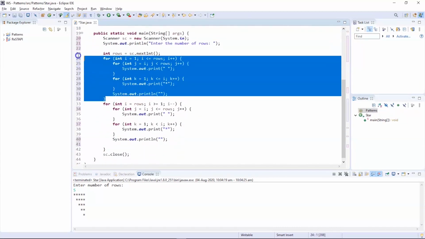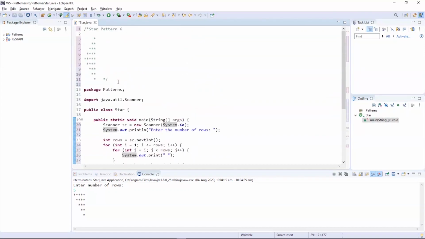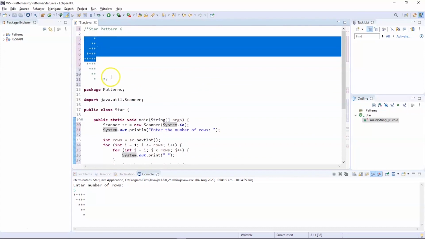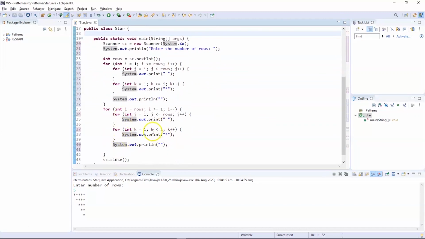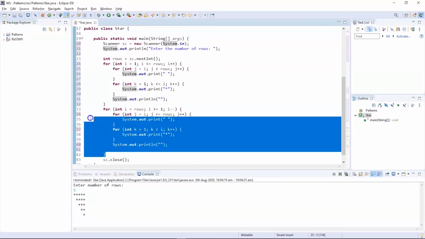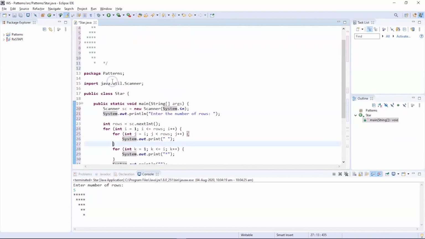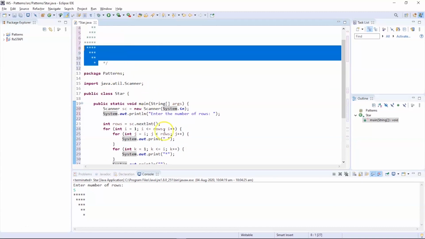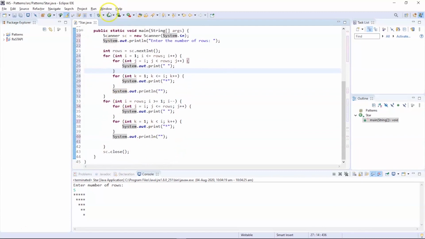The first half of this program is concerned with the top portion of this pattern, which is the right angle triangle. Followed by that, the second half of the program where we have the conditions placed takes care of the inverted right angle triangle. Now let us execute this program and see the output.